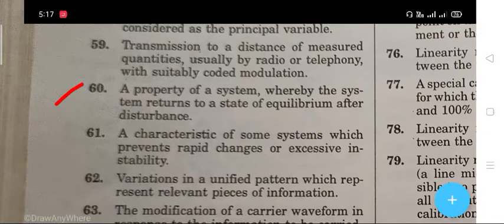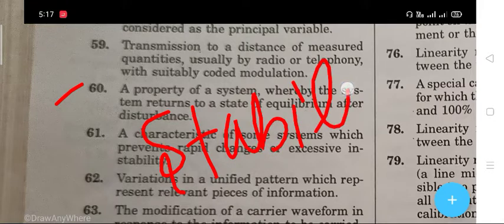The next question 60 is that a property of a system whereby the system returns to a state of equilibrium after disturbance. The right answer is stability.